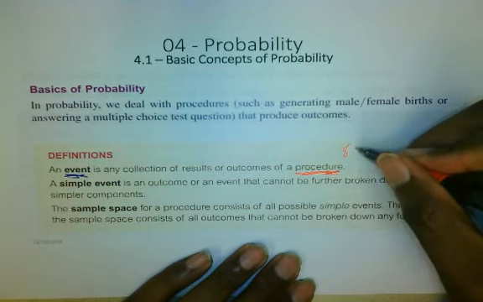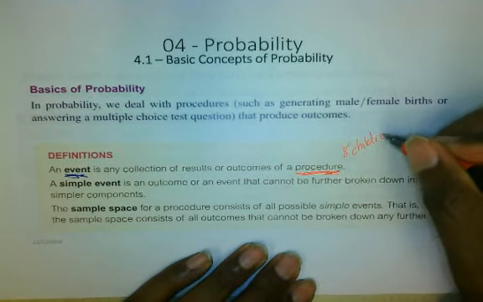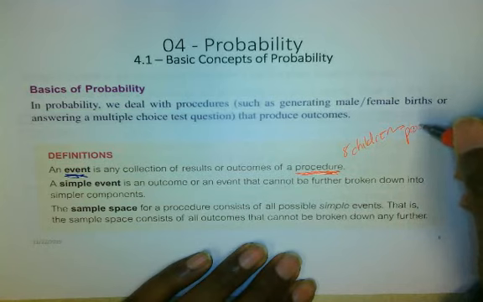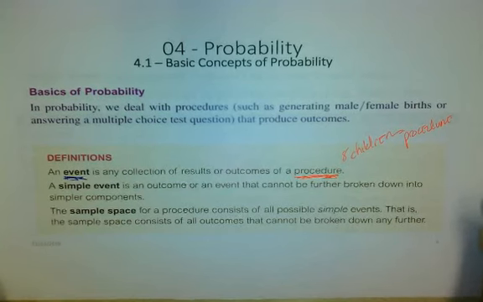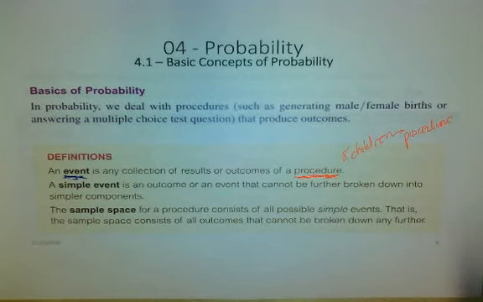So 8 children is the procedure, because we're not really going to roll the dice, but we're going to actively attempt to have 8 children, right?